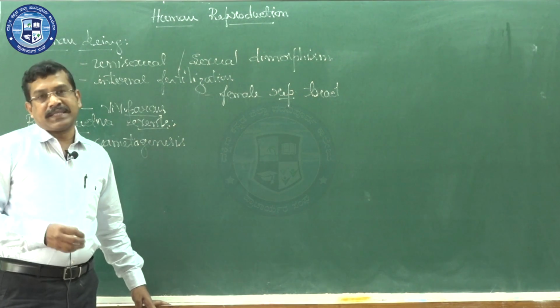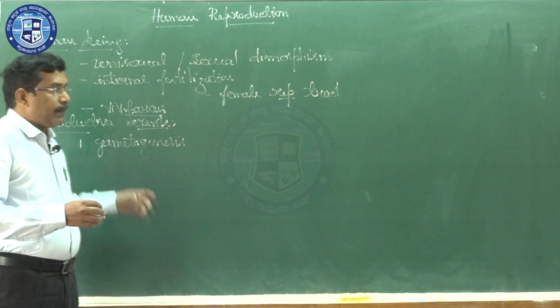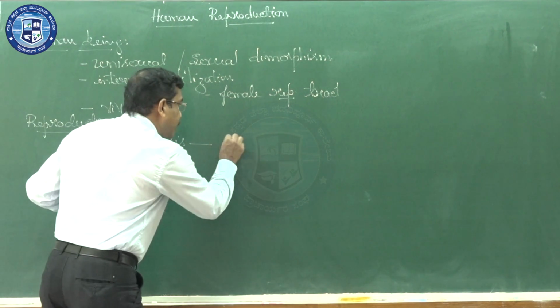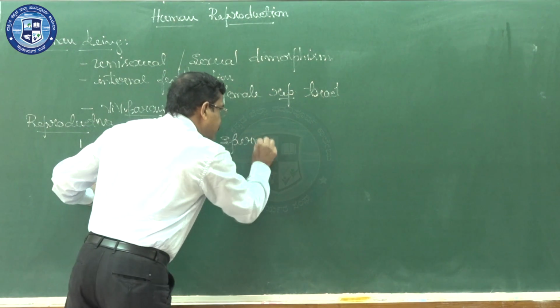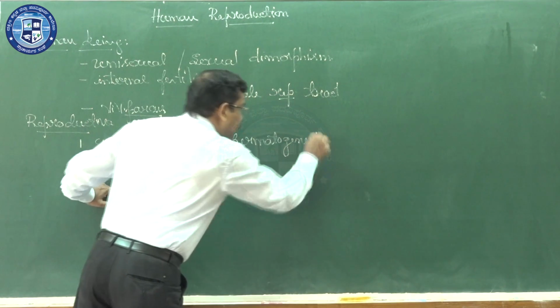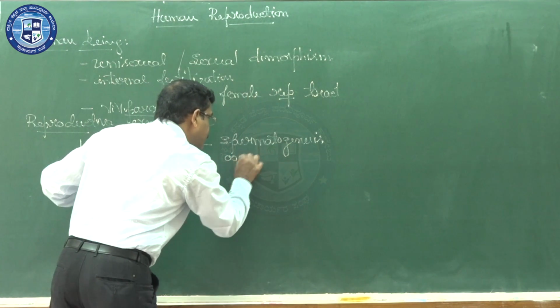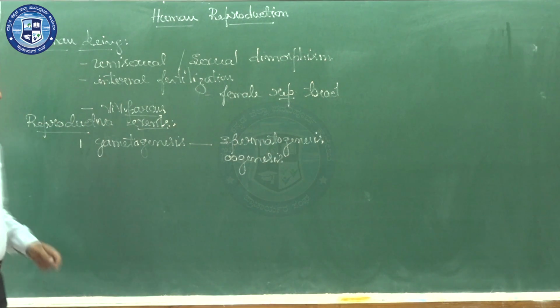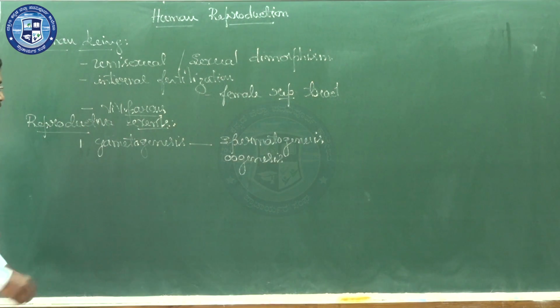That event is nothing but gametogenesis, the formation of gametes. In the case of human beings, there is spermatogenesis in a male, and second, oogenesis, the formation of an egg. That is the first step, called gametogenesis.